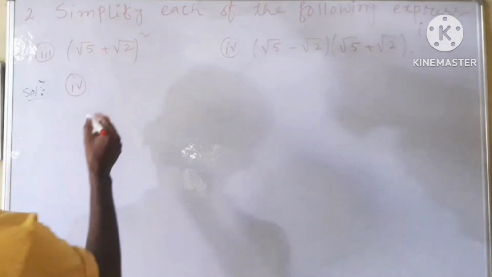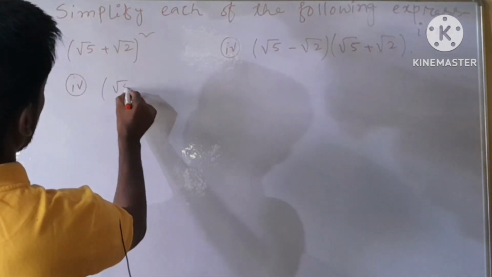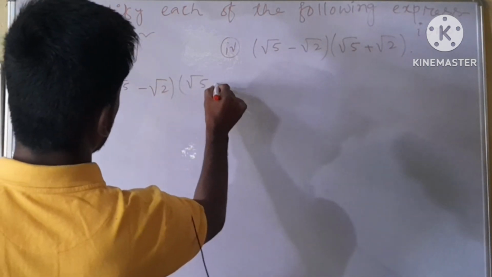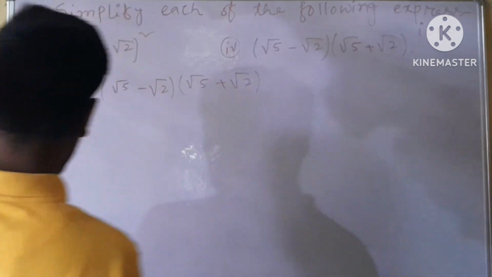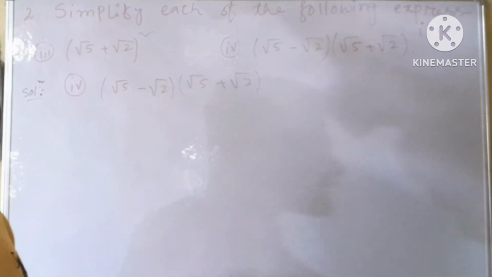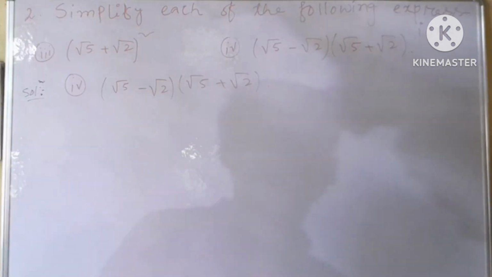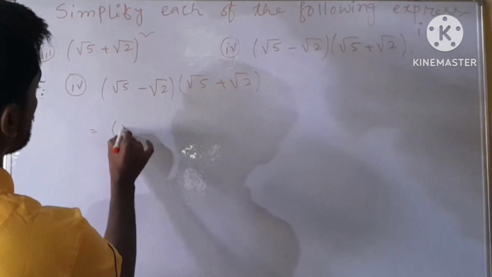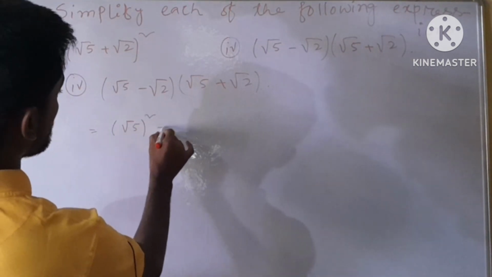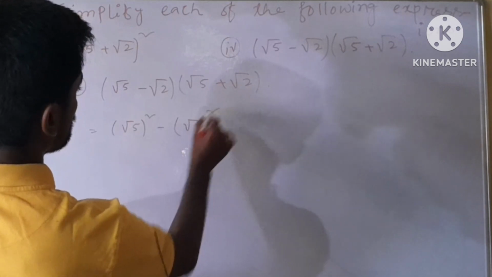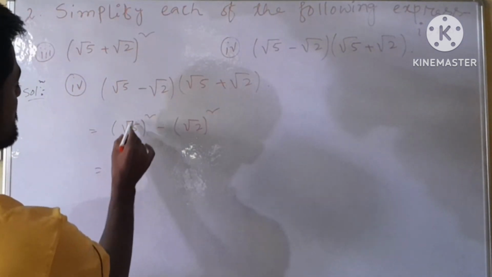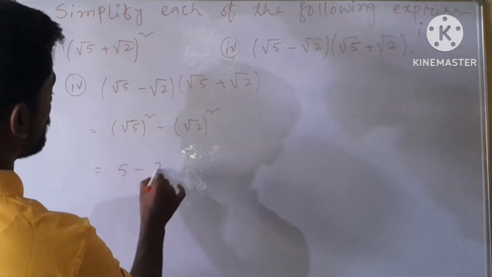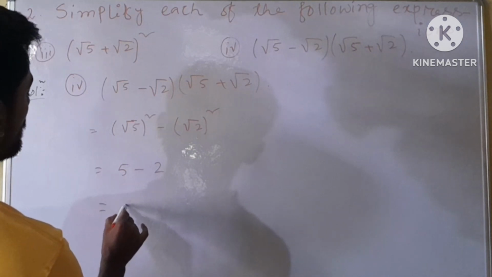Next, Roman number 4, here (root over 5 minus root over 2) whole into (root over 5 plus root over 2). So it is in the formula (a plus b) whole into (a minus b). I have already given the formula. So we can write it a square minus b square. A means root over 5, a square, minus b means root over 2, so b square. Square and root will be cancelled, then we have here 5 minus, square and root will be cancelled, so we have here 2. So 5 minus 2 will be 3.